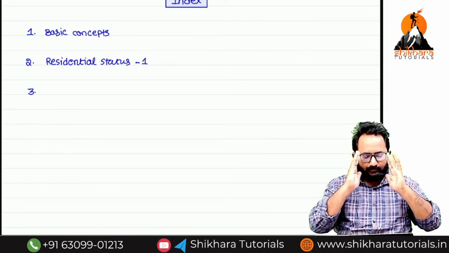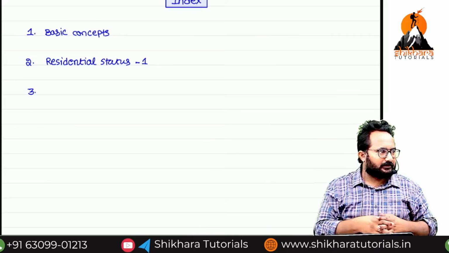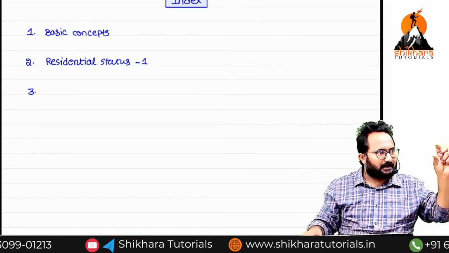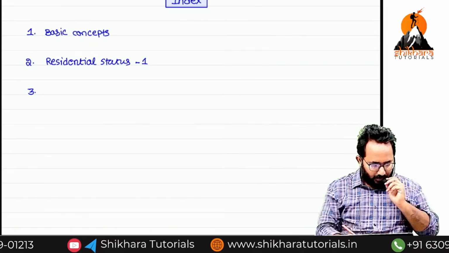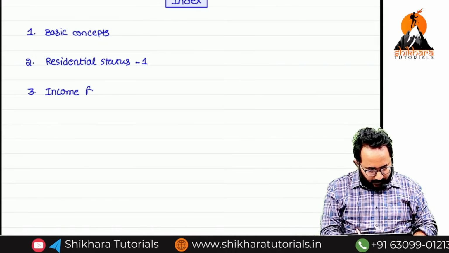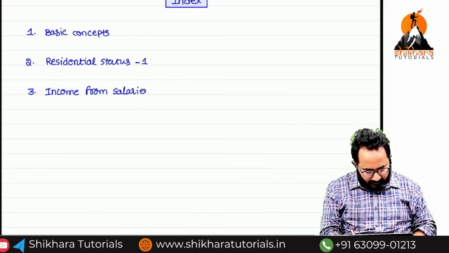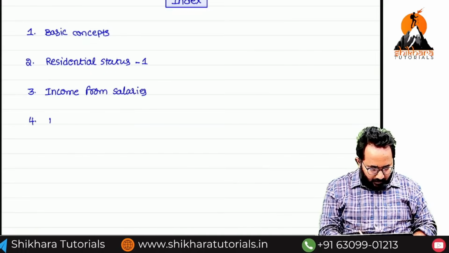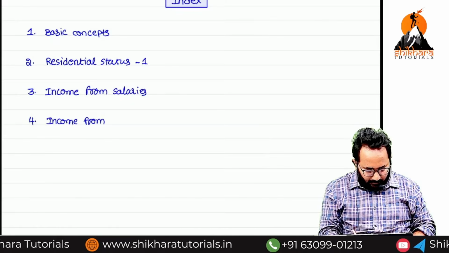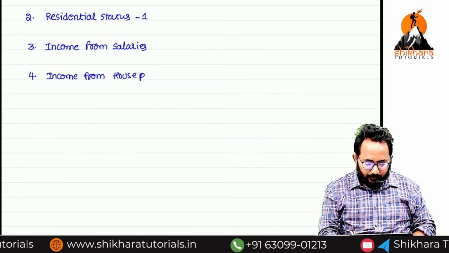Now, every month I am receiving salary income. Some exemptions also there, some deductions also there. Finally, how to compute the income under salaries head, we have to talk. That is only our third chapter, income from salaries. Fourth one, next, if you are receiving the house property income, how to calculate the income from house property?